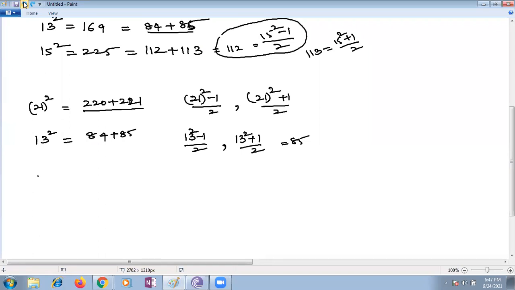Yes, children. Next, the last but not least, product of two consecutive even or odd natural numbers. I think this is property number 5. We can go with the product of two consecutive even or odd numbers.